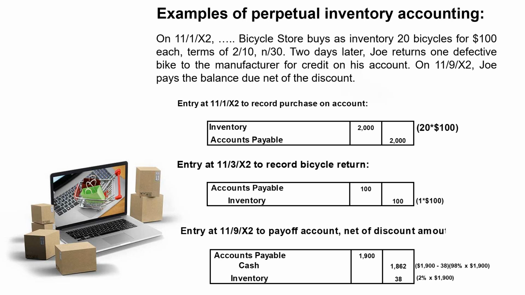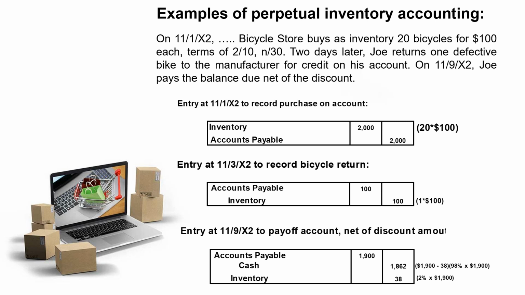Hello. Now let's look at a problem and see how a purchase discount and purchase return would be accounted for under a perpetual inventory system. Let's take, for example, on November the 1st, Bicycle Store. Bicycle Store here is a merchandising business, probably a retailer. We buy bicycles from manufacturers or wholesalers of bicycles and then turn around and sell them to customers.